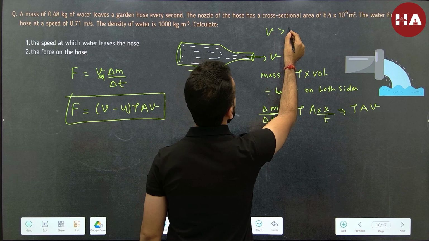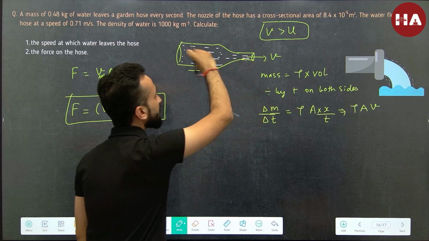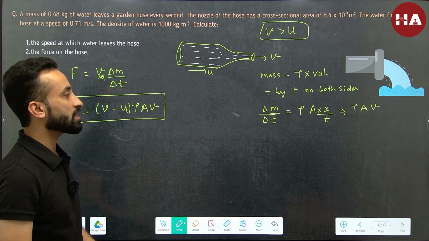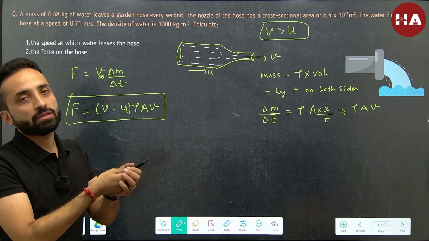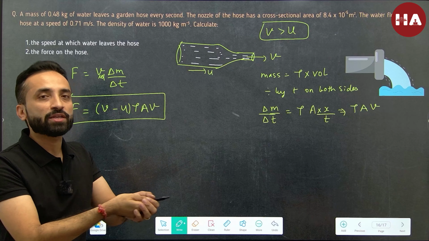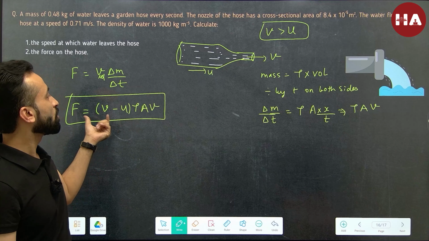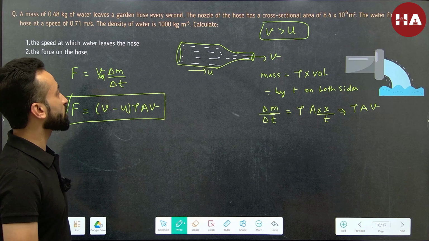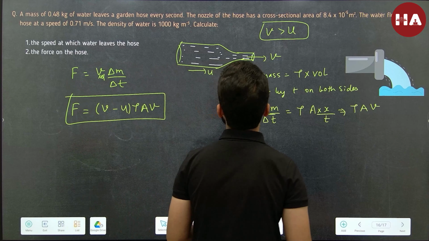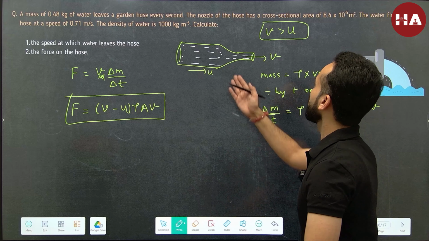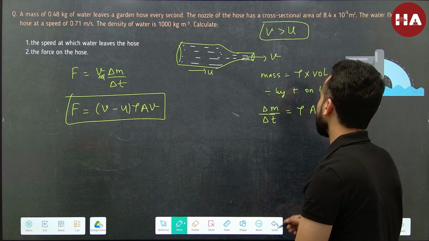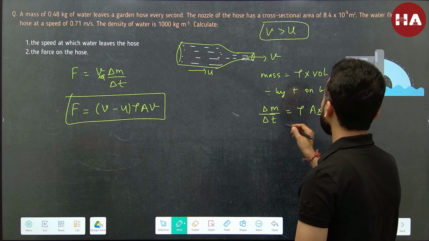So v is greater than u here, because if the area reduces, the velocity has to increase, and the force that the hose is going to experience in the backward direction is equal to v minus u times rho A v. So this is what they are asking. First they are asking us the value of v with which the water is leaving the nozzle. So for that, let's use this.